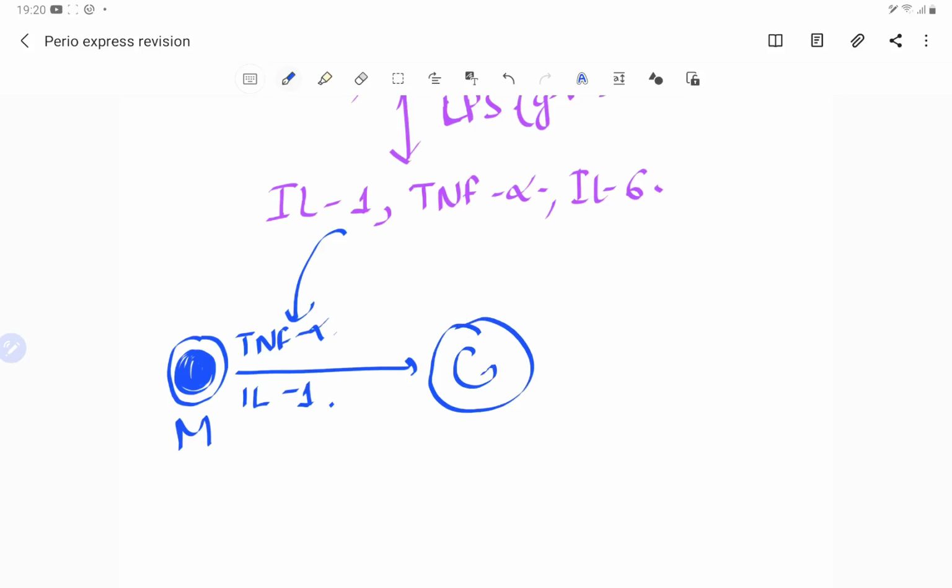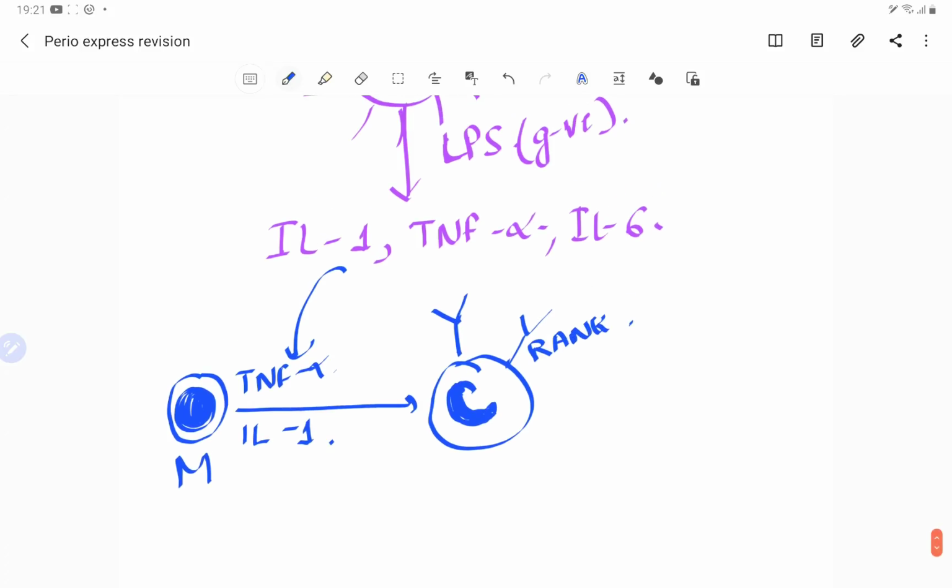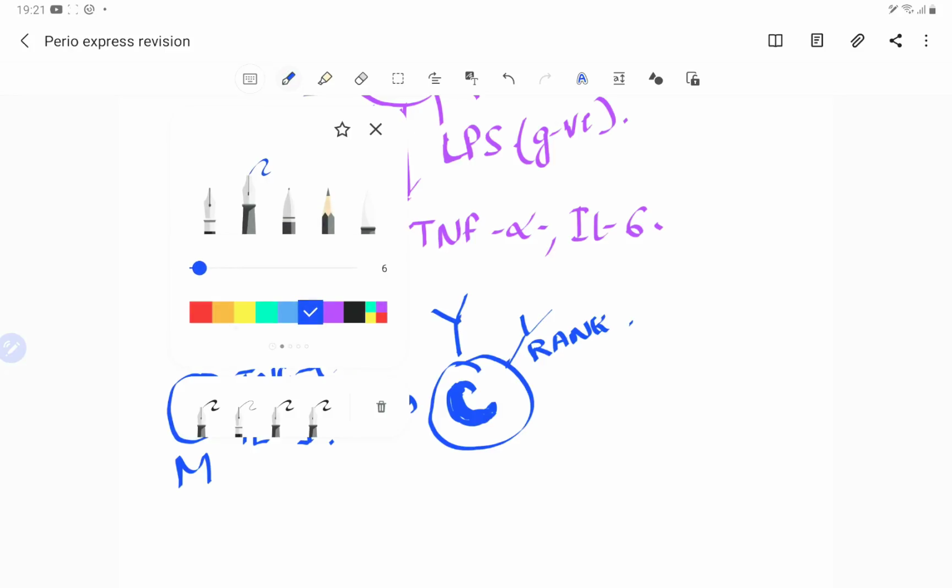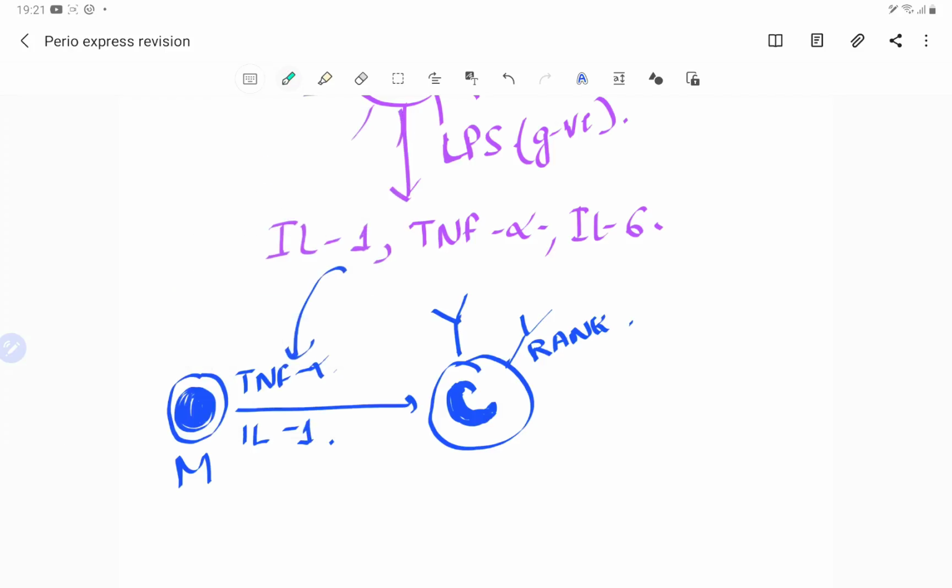So suppose they have converted into the precursor cells like this. They develop some receptors which we call the RANK receptors, and there are other cells, the osteoblasts, which are present here.